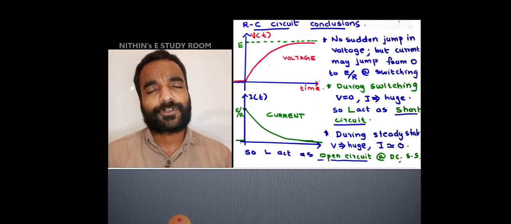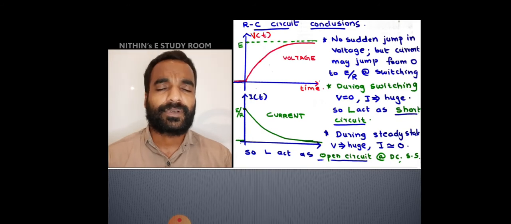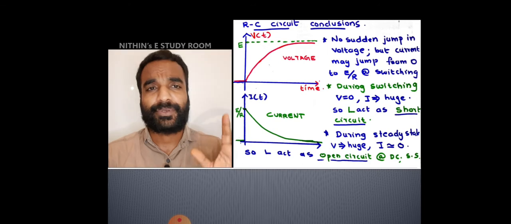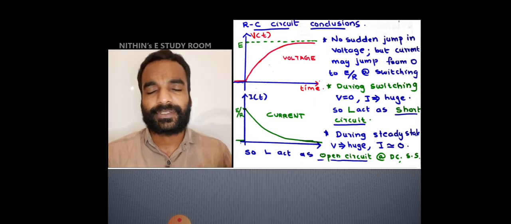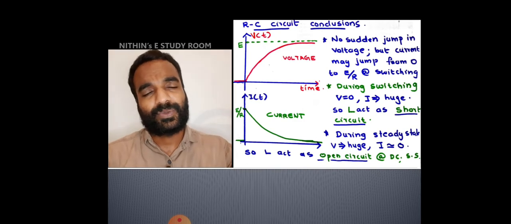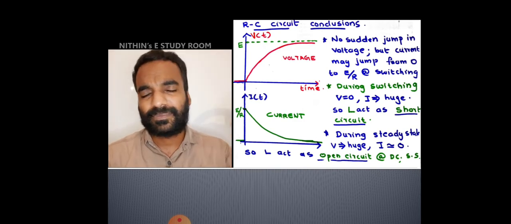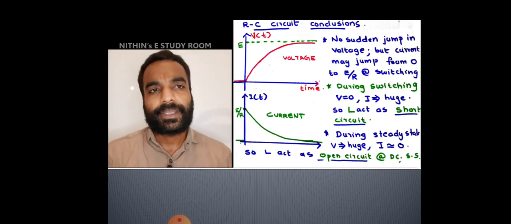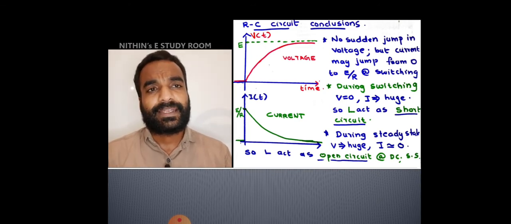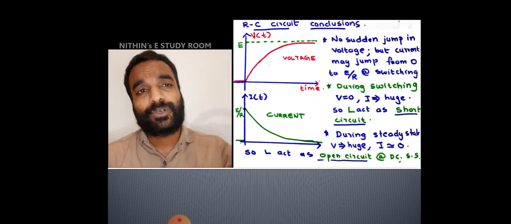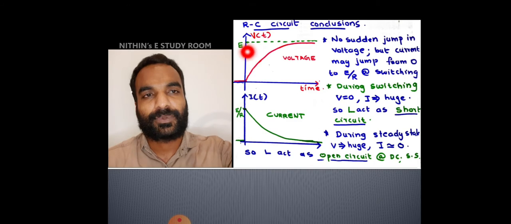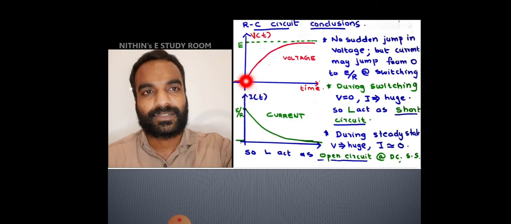So generally for obtaining the value of steady state, we may have some equation. Suppose the current equation, it will be i of t is E by R into e raised to minus t by the time constant. If you put t equal to 0, you will get the initial value, the value corresponding to this axis, because here t is equal to 0.